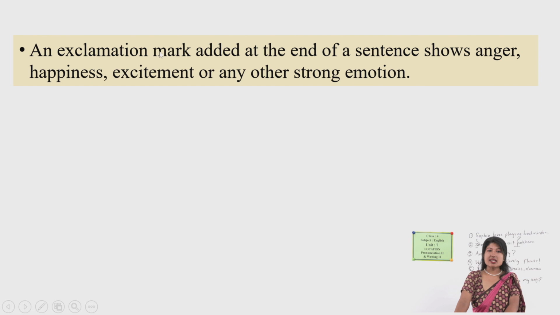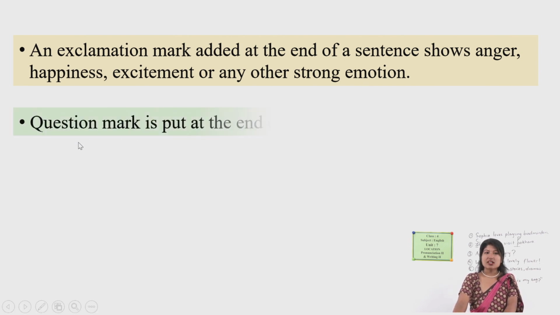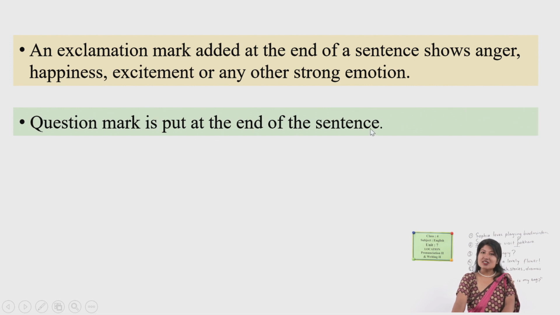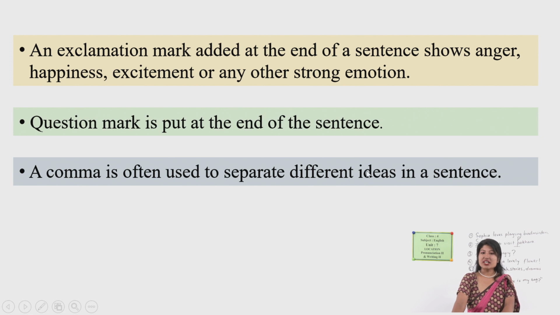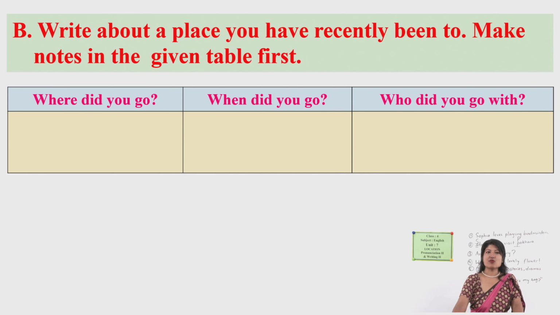Then an exclamation mark added at the end of a sentence shows anger, happiness, excitement, or any other strong emotion. When emotion is shown, we have to use an exclamation mark. A question mark is put at the end of a question, and a comma is used to separate different ideas in a sentence. Okay, with this we have come to the end of punctuation marks, and now we have some more activities.